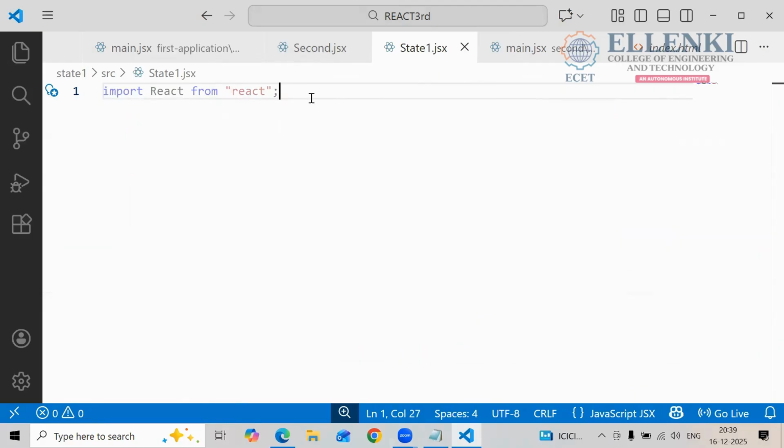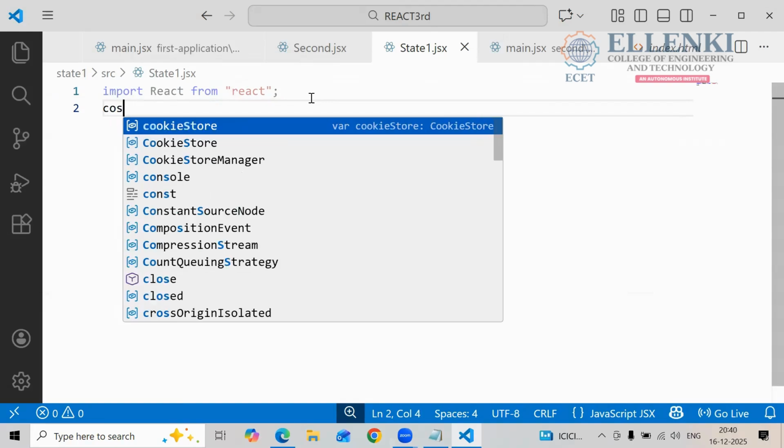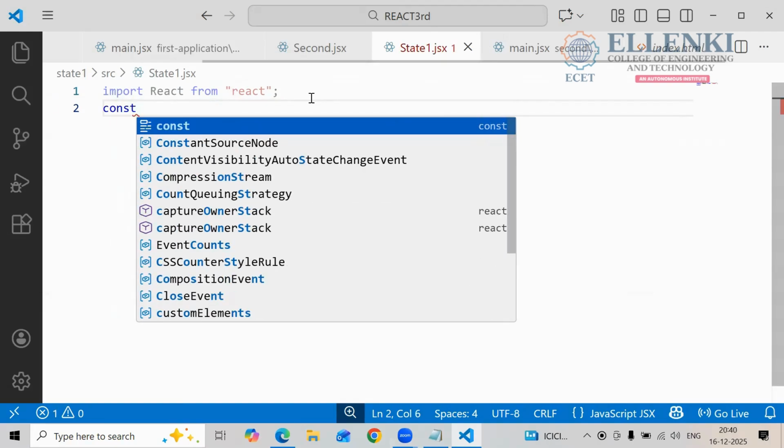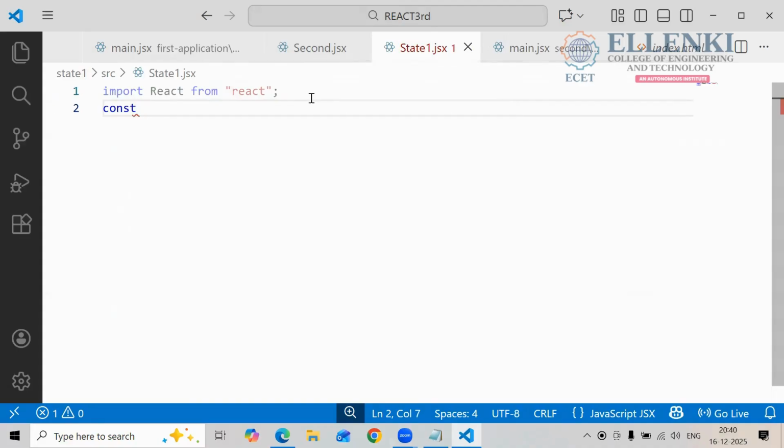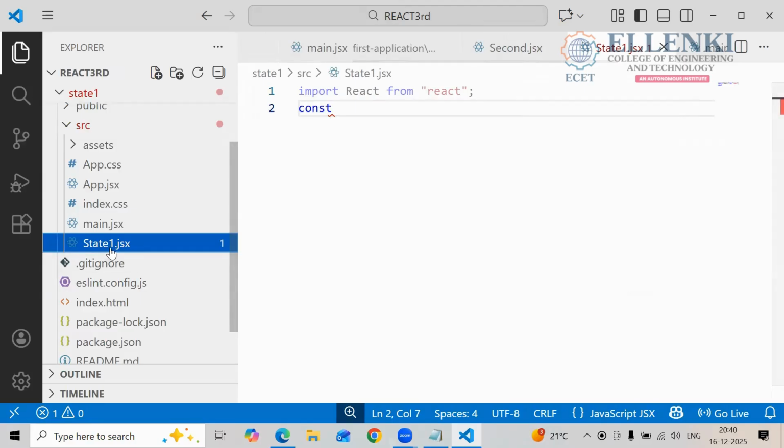And later you have to define one function, yes or no? How are you going to define your function? Let or const, whichever keyword you want to take, you can take here. Yesterday we saw let, no? Now today we will see the const keyword. We will use the const keyword. Here what have you declared, S capital only, right?